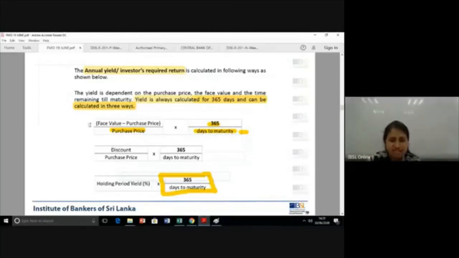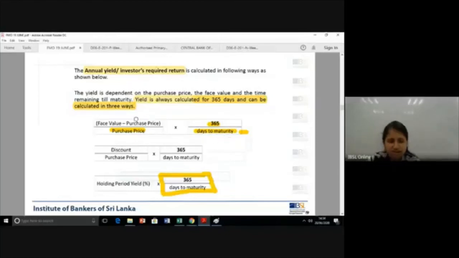So these are the three ways. Depending on the information available, it will be different. So this is the elongated version. You will have face value minus the purchase price, that's your return, divided by your investment, times the annualized component, so 365 divided by days to maturity.